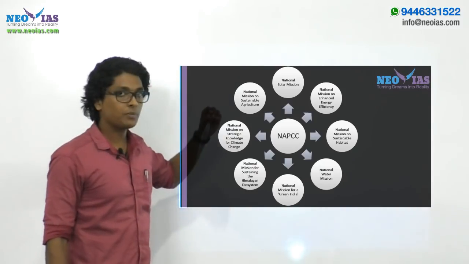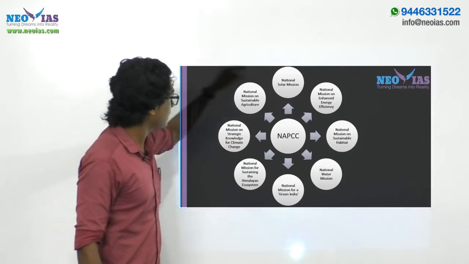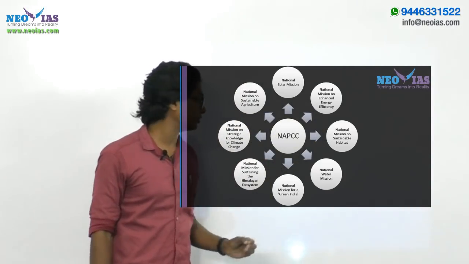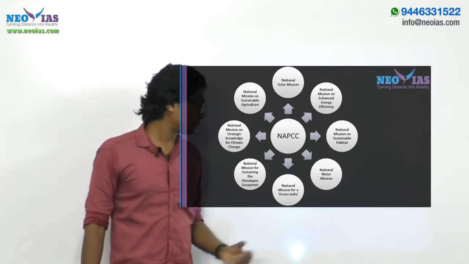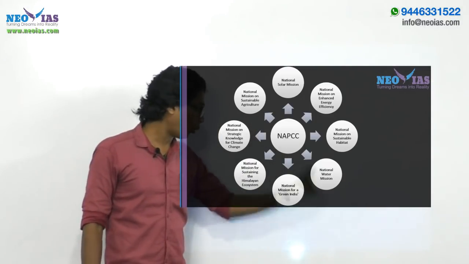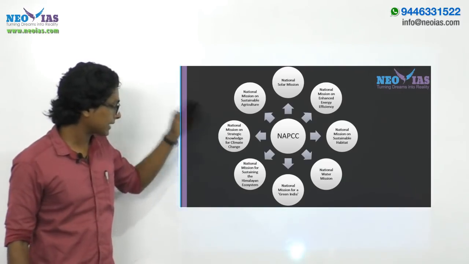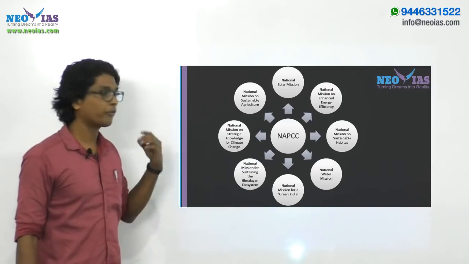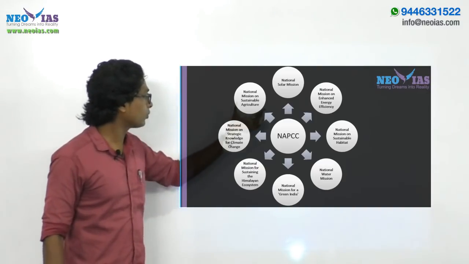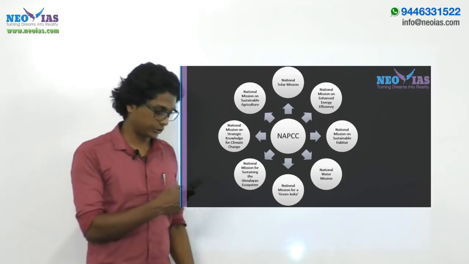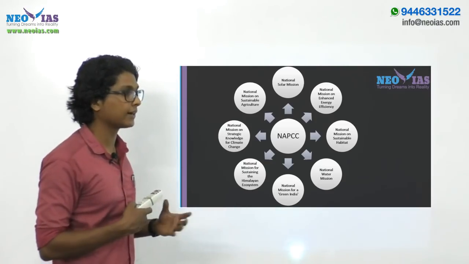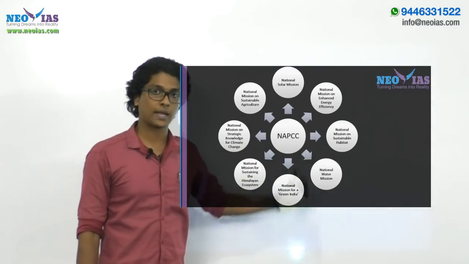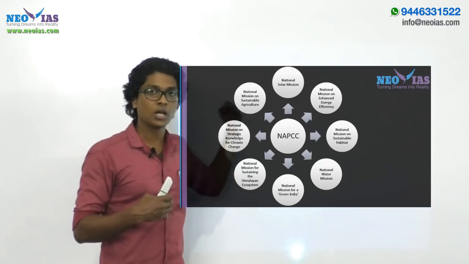So the 8 missions of the National Action Plan are National Solar Mission, National Mission on Enhanced Energy Efficiency, National Mission on Sustainable Habitat, Water Mission, National Mission on Sustaining the Himalayan Ecosystem, Mission on Strategic Knowledge for Climate Change, right? And the last one, the Mission on Sustainable Agriculture. So you can expect a question like which one of the following is not part of the National Action Plan on Climate Change, right? So you will need to find the odd one out.